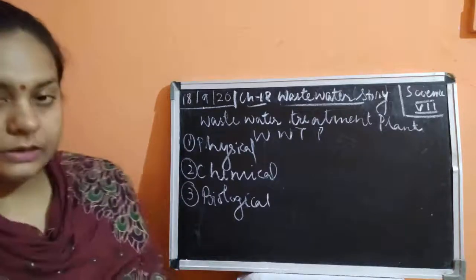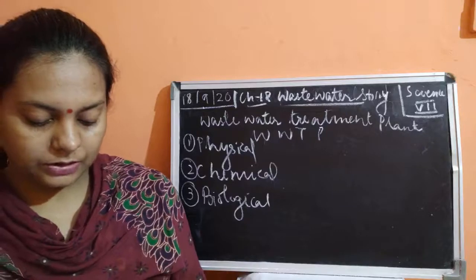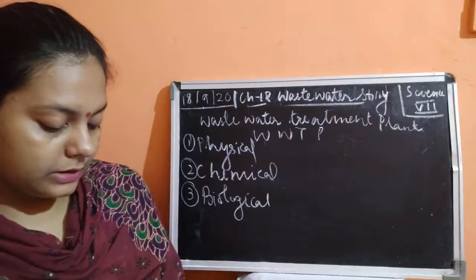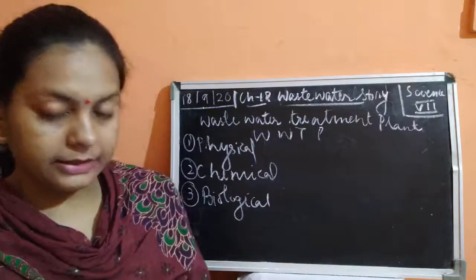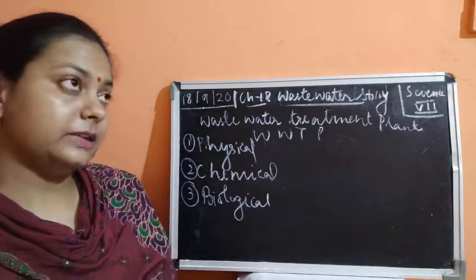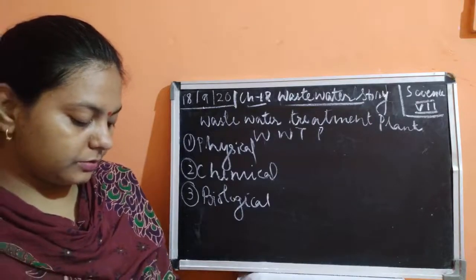So here it is written: the treatment of wastewater involves physical, chemical and biological processes, which remove the physical, chemical and biological matter that contaminates the wastewater. Then the first thing is that wastewater is passed through bar screens.